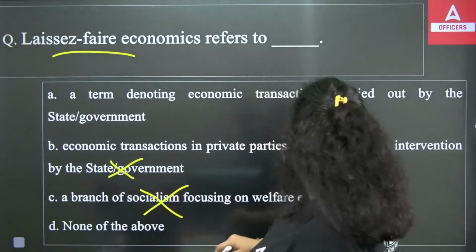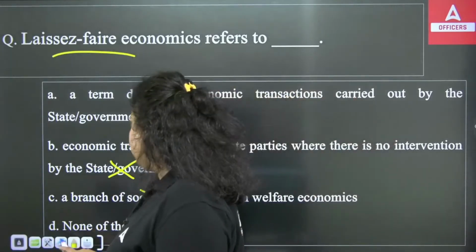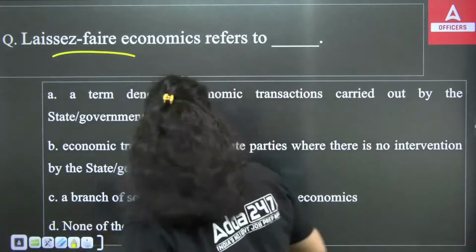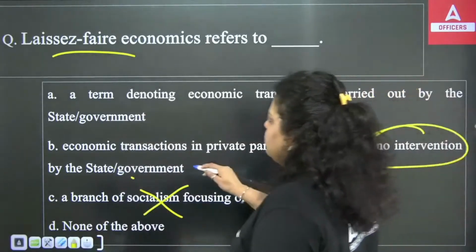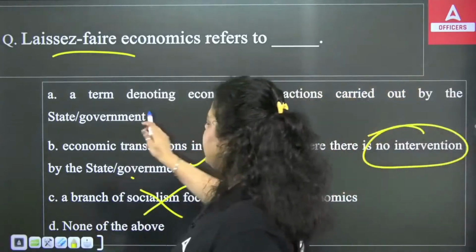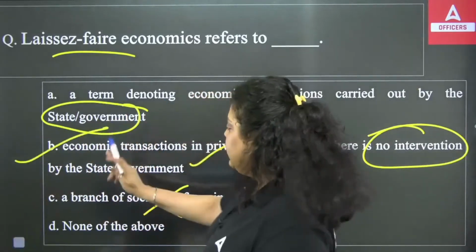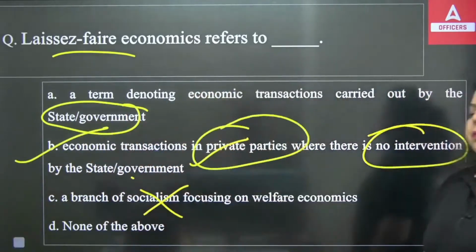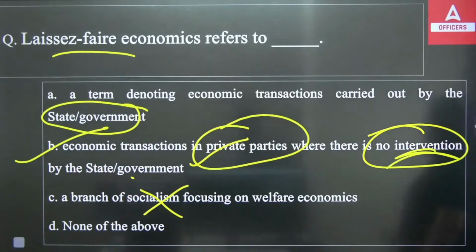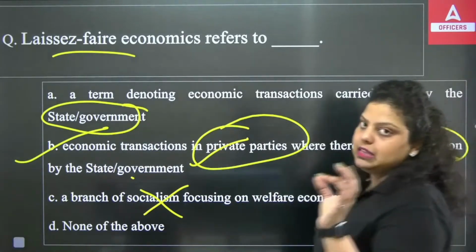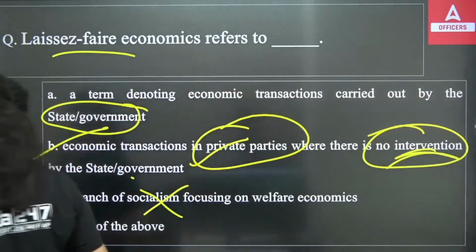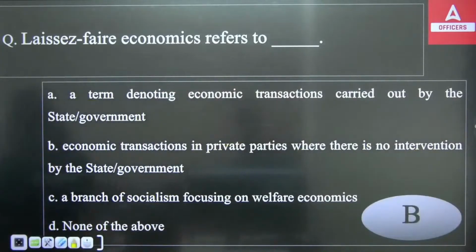It talks about no intervention of government, that's true. Economic transactions carried out by the state or government, that's a socialistic economy. So the right answer will be B: economic transactions run by private parties with no intervention by the government. That's the definition of a laissez-faire economy.